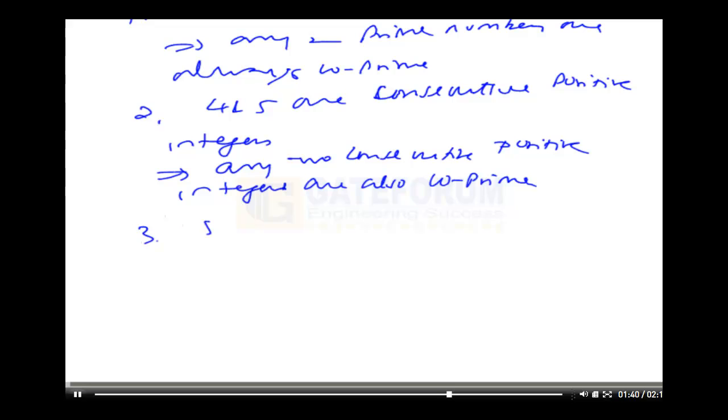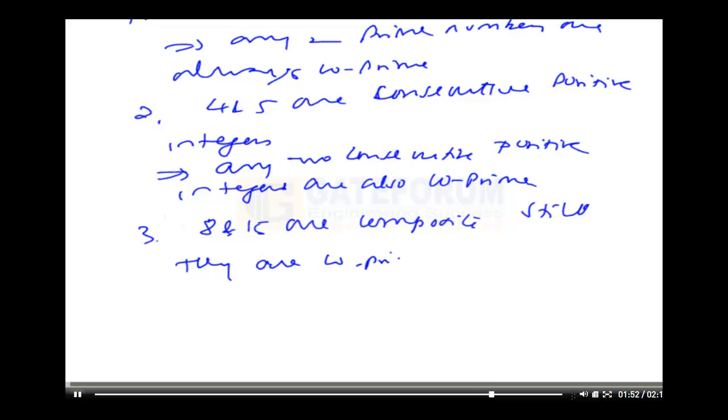Coming to the third set, 8 and 15 are composite. Still, they are coprime. Why? Because their highest common factor is 1. Why am I saying this? When I say coprime, you may think of only prime numbers. Prime numbers are always coprime, but that's not the only case. Numbers can both be composite, and still they can be coprime. Prime or composite depends on the number of factors.